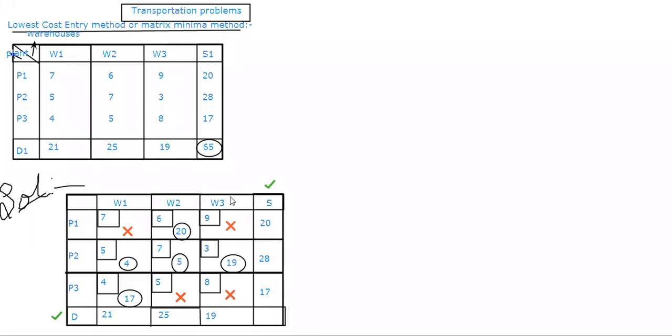Now how am I going to find out the cost? So therefore, total cost is wherever we filled that we are going to take. Now 20 into 6 is equal to the first one, this one. Again, in the second row, we have 4 into 5, 5 into 7, 19 into 3. So those things I'm going to take.